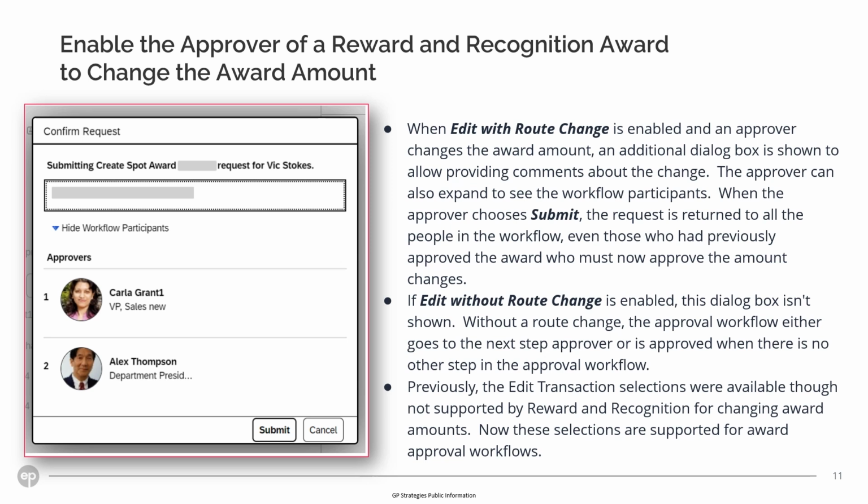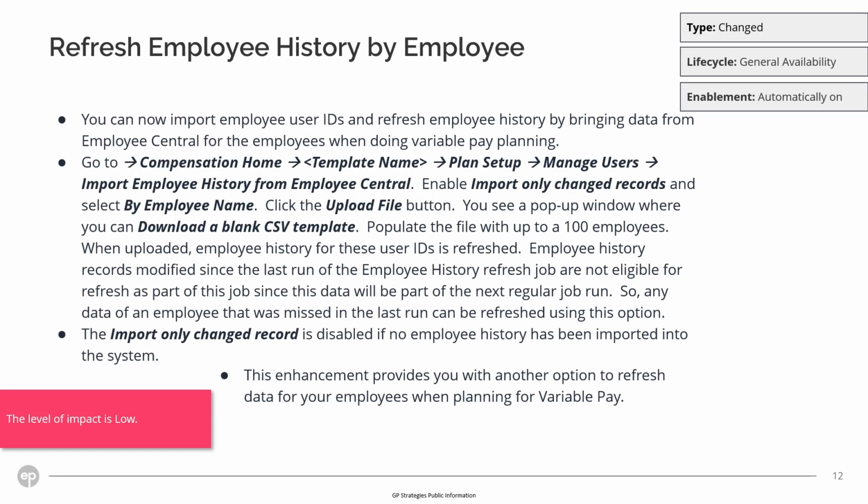Without a route change, the approval workflow either goes to the next step approver or is approved when there is no other steps in the approval workflow. Refresh employee history by employee.